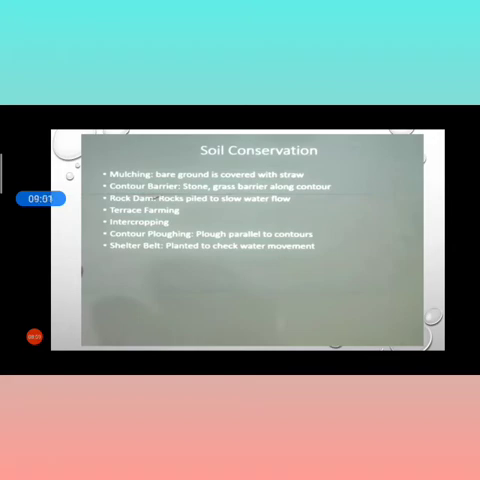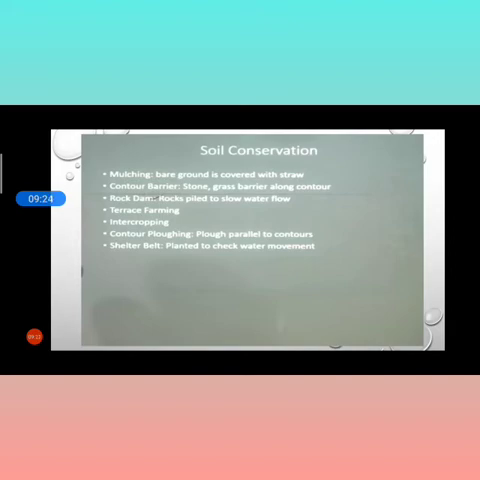Now moving on to the next, soil conservation. What is soil conservation? Soil conservation needs mulching, contour barriers, rock dams, terrace farming, intercropping, contour plowing, shelter belts, etc. Okay, now we'll start with the shelter belt. Shelter belt means, even in coastal areas and dry regions, rows of trees planted parallel to check the wind movement to protect the soil cover.